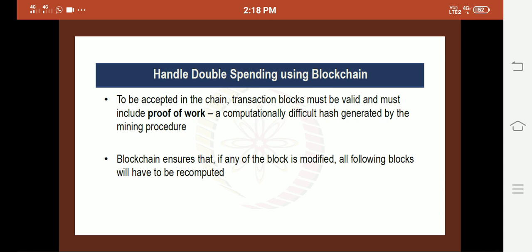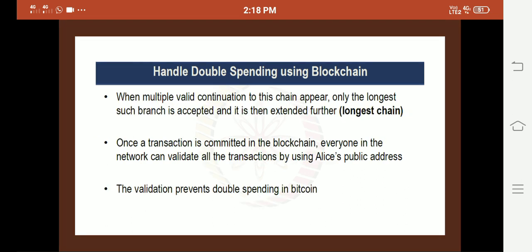Now the blockchain ensures that if any of the blocks is modified, all of the following subsequent blocks will have to be recomputed. So it is practically impossible to modify the data present in the blockchain network. Okay, so now we are discussing the double spending problem. The solution for the double spending problem is proper validation. When multiple valid continuations to this chain appear, only the longest such branch is accepted and can be extended further. So if you want to add a new block into the blockchain, there is a rule called longest chain.